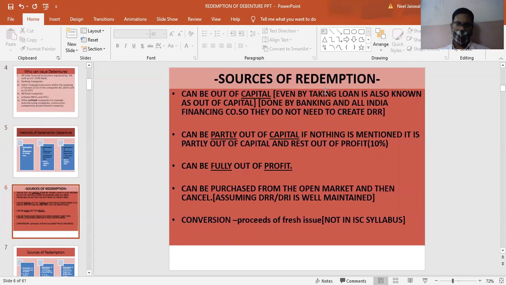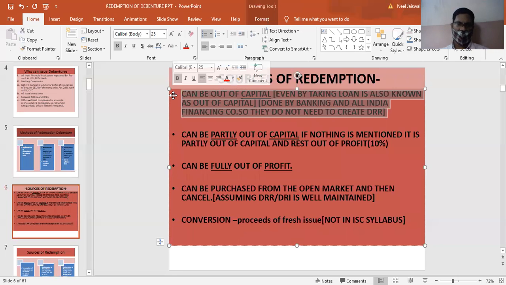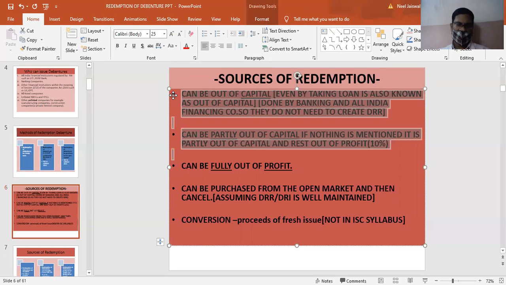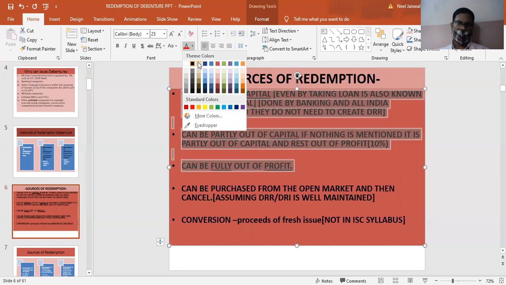So, sources of redemption. Debentures can be redeemed out of capital, out of profit, or partly out of capital and partly out of profit. I have already told you that we can purchase the debentures from the open market and we can convert the debentures into shares. These are not in the syllabus. Only the first three are in the syllabus: out of capital, out of profit, and a combination of capital and profit. These are there in the syllabus this time.